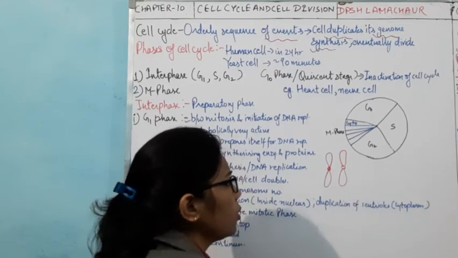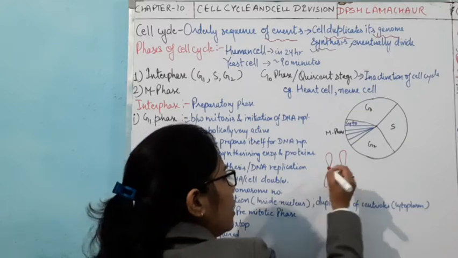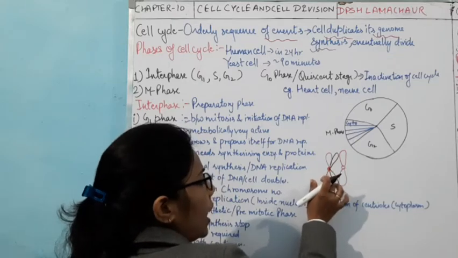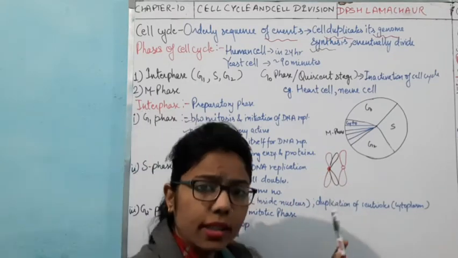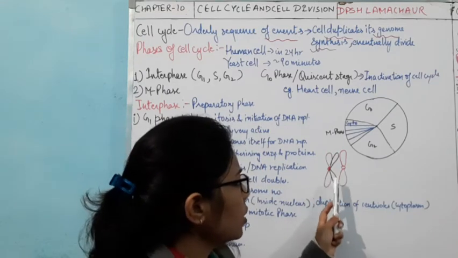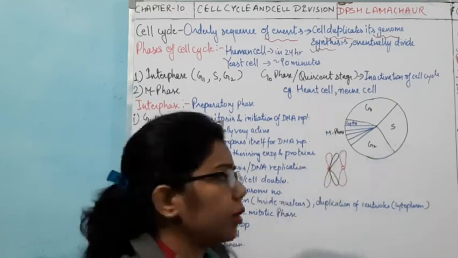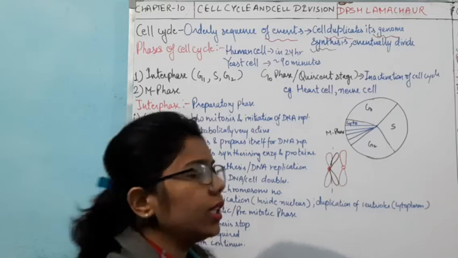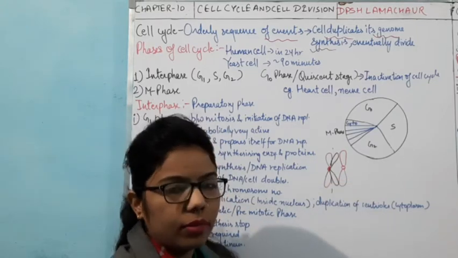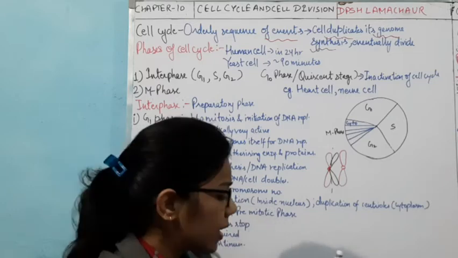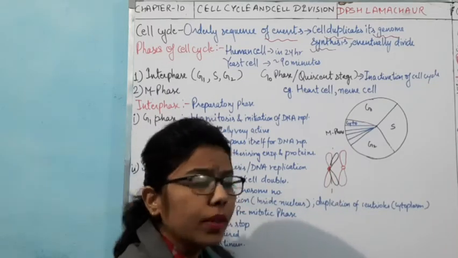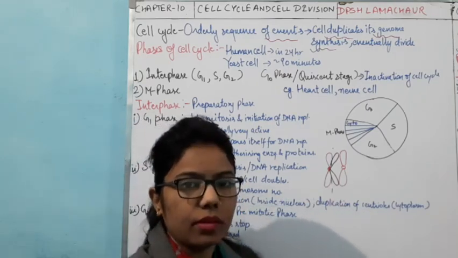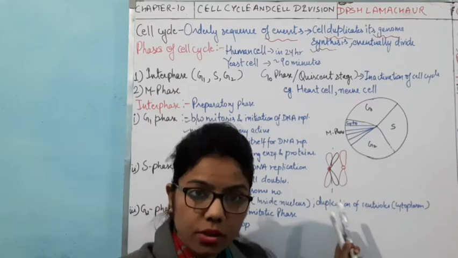So what we are saying is that here only it will make its replica. The centromere will remain the same, and it is just increasing its number, from this one to this one. When they divide into two daughter nuclei, this red part of the chromatid will go into the first one, and this black one to the other one. It's just for representation. So this replication of chromosomes takes place in the S phase. Here I have shown it with the help of this structure, because you are very familiar with this structure of the chromosome.